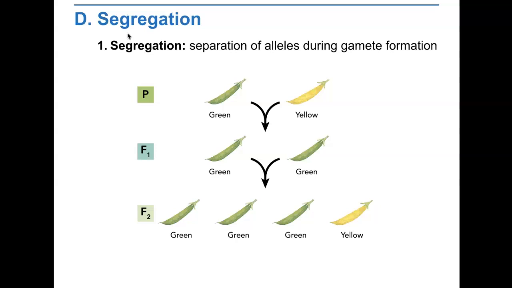To begin with, Mendel assumed that a dominant allele had masked the corresponding recessive allele in the F1 generation. However, the trait controlled by the recessive allele did show up in some of the F2 plants. This reappearance indicated that at some point the allele for the yellow pods had separated from the allele for the green pods. How did this separation or segregation of alleles occur? Mendel suggested that the alleles for green pods and yellow pods in the F1 plants must have segregated from each other during the formation of reproductive cells, or gametes.